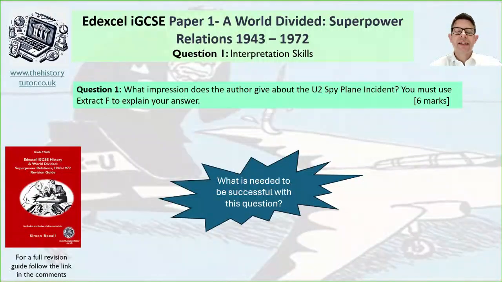Yes, here's the question we're going to look at. It says, question 1, what impression does the author give about the U-2 spy plane incident? You must use extract F to explain your answer, and there's 6 marks. So have a think about this question in the words, and maybe your interpretation of the question in a moment. What skills do you think you need to show to answer this question? Maybe you've seen some of my other videos and you already have some ideas about that.